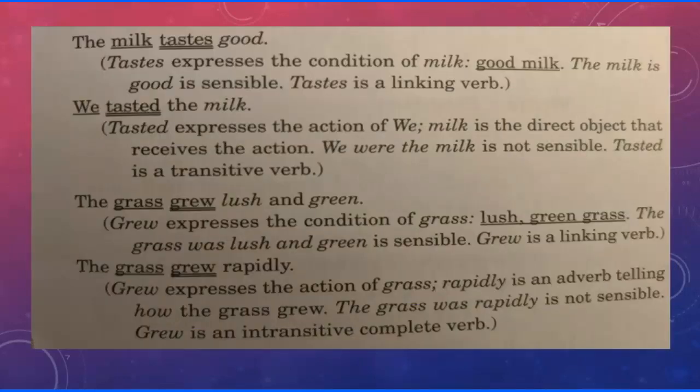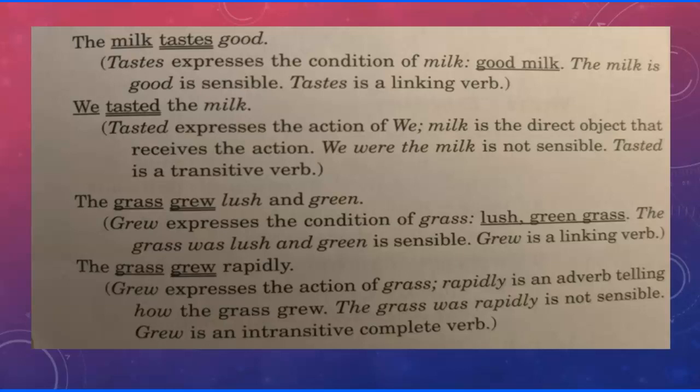All right, and then here are a couple of the others that I mentioned, the other words that look like they should be action in your head type of words, but because of what comes after them, they're actually kind of masking as linking verbs. The milk tastes good. So after the word tastes is the word good. That's an adjective. And so therefore it's describing milk. And so in this case you have to say, well, this is going to be one of those intransitive or linking verbs that's masking.